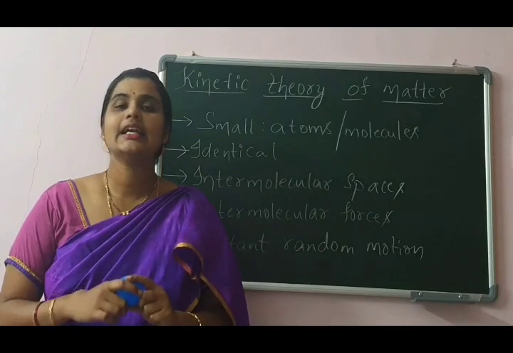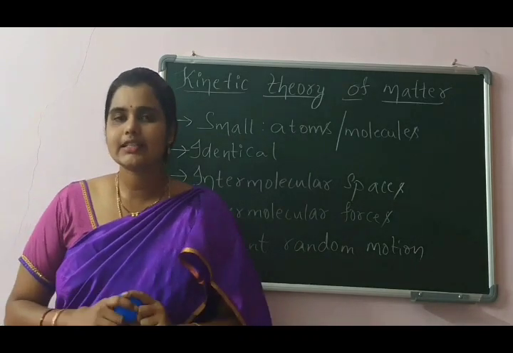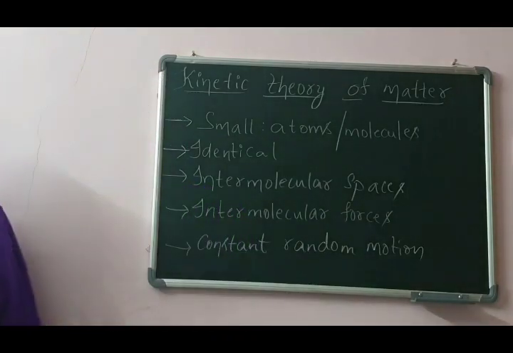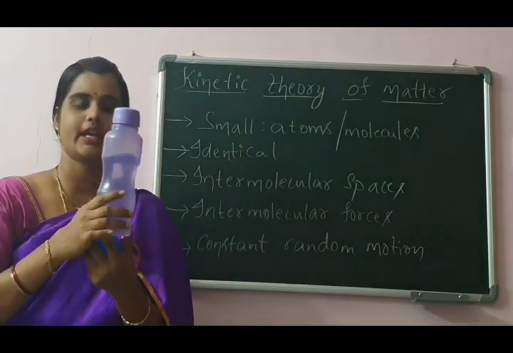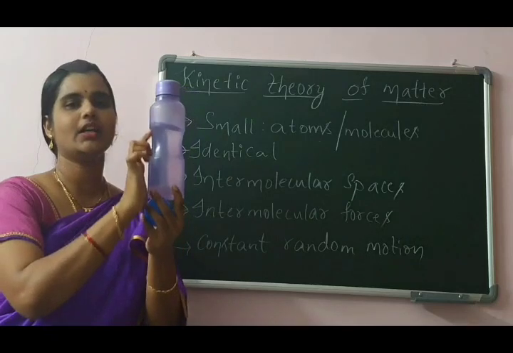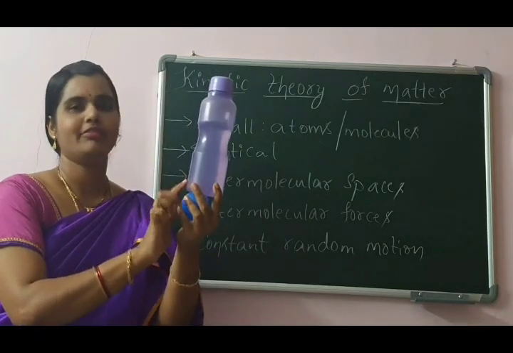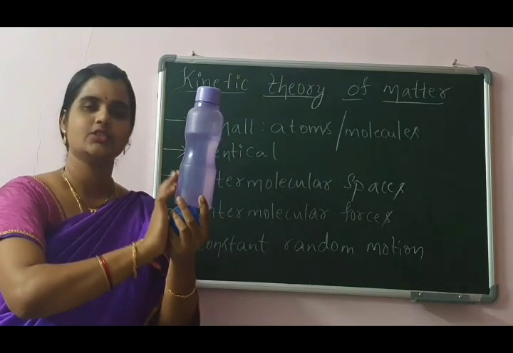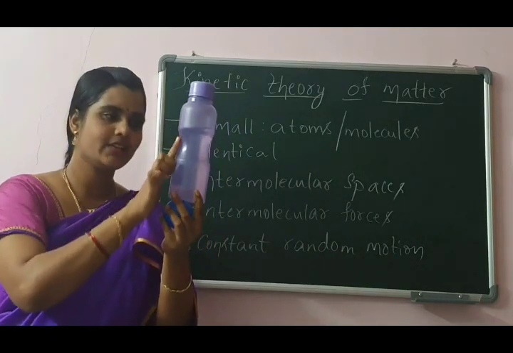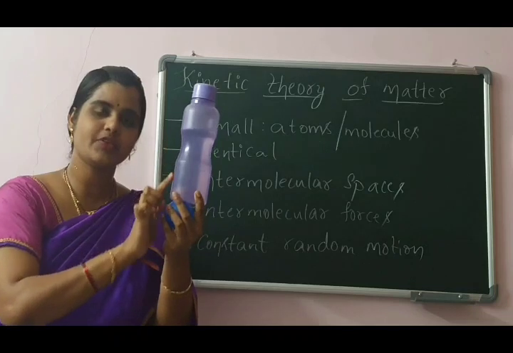If you consider the liquid state, water will be in the liquid state. You can say that water in the bottle is 50 ml, half a liter, 2 liters. But can you say the shape of water?